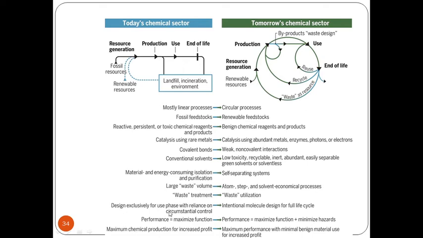Conventional design is exclusively for the use phase, with reliance on circumstantial control. That means we just want to complete the supply demand chain, and we do not look at whether it is biodegradable or environmentally friendly. But here the intentional molecule design for a full life cycle is seen.